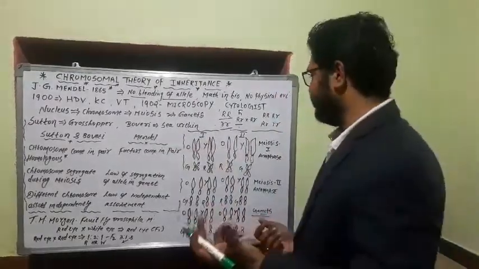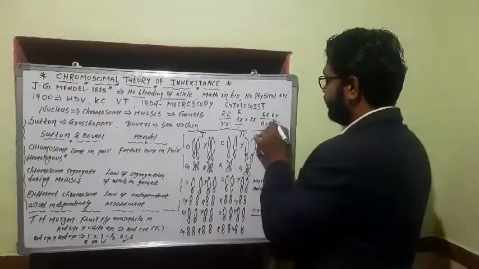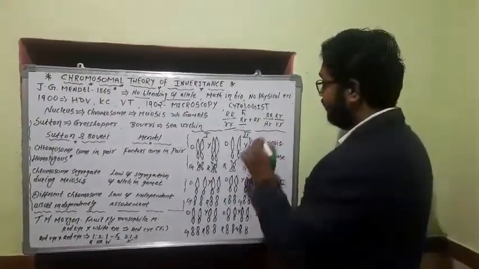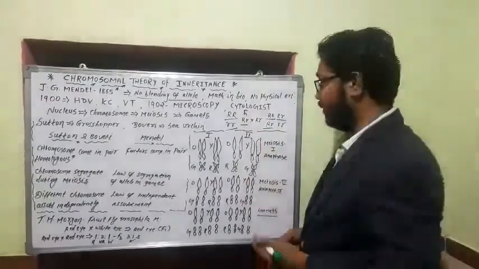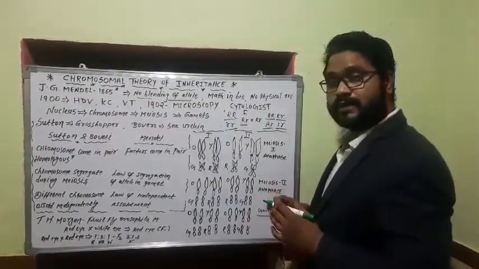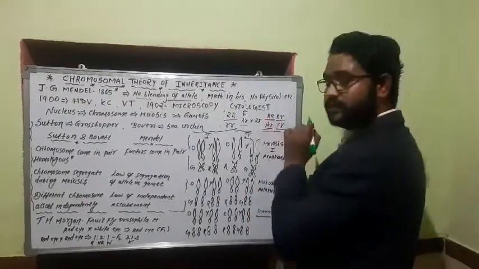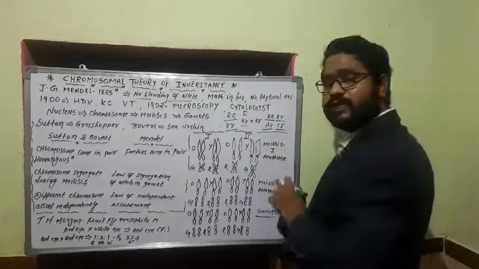What will we get? In this combination we get RR in the first place, both capital. Second, heterozygous capital R small r. Third, heterozygous capital R small r. And fourth, small r small r. Now here, what was the ratio? See, one homozygous red, two heterozygous red, and one homozygous white.